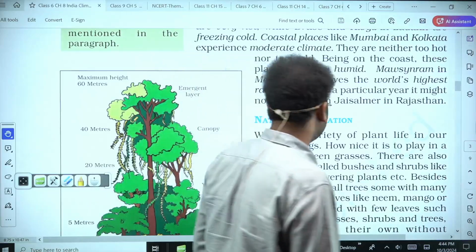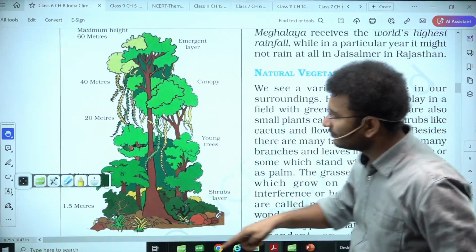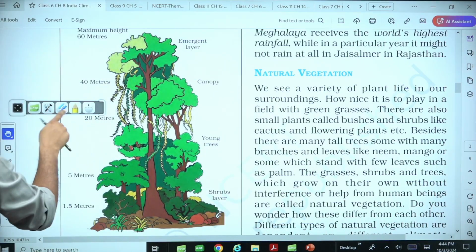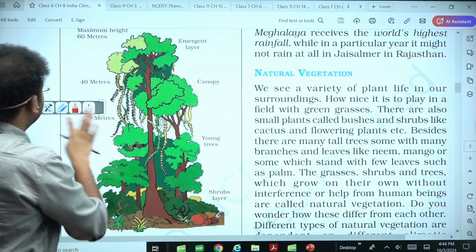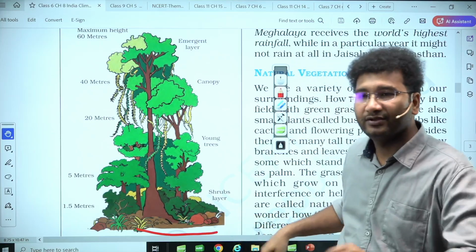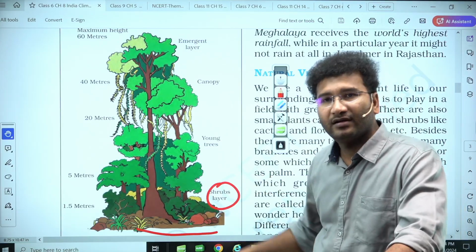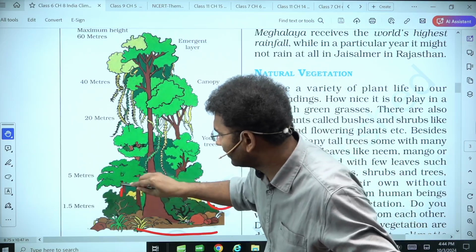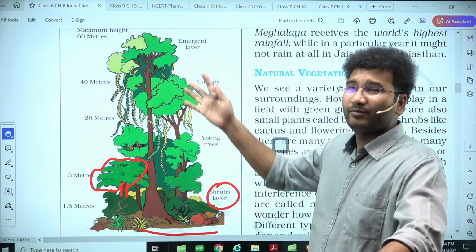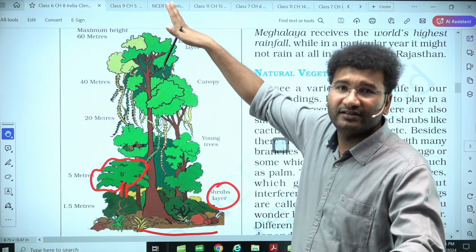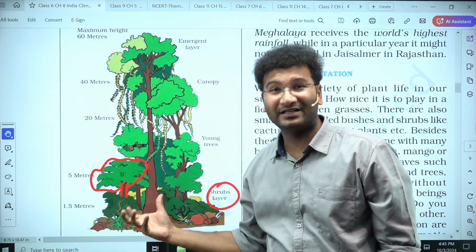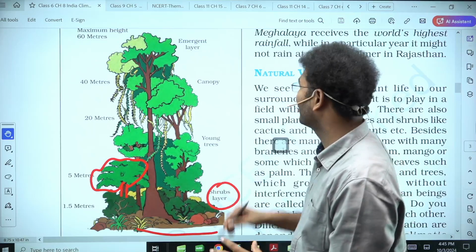Look at this particular vegetation. This is an example of tropical evergreen vegetation. That is when you have good availability of water, and this will give you a tree. At the surface, you'll have the shrub layer, and a little higher, up to 5 meters, you'll have a different tree. Because water availability is there and sunlight is also plenty, but a tree which has grown to the top will start to block the sunlight. Now, because there is a lot of competition going on in the evergreen forest.